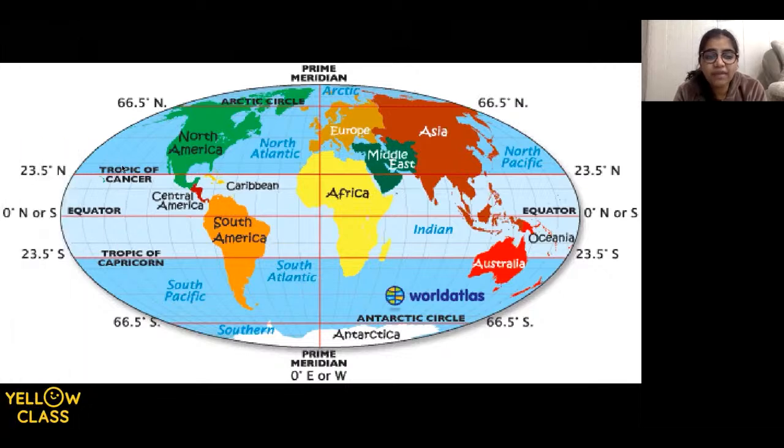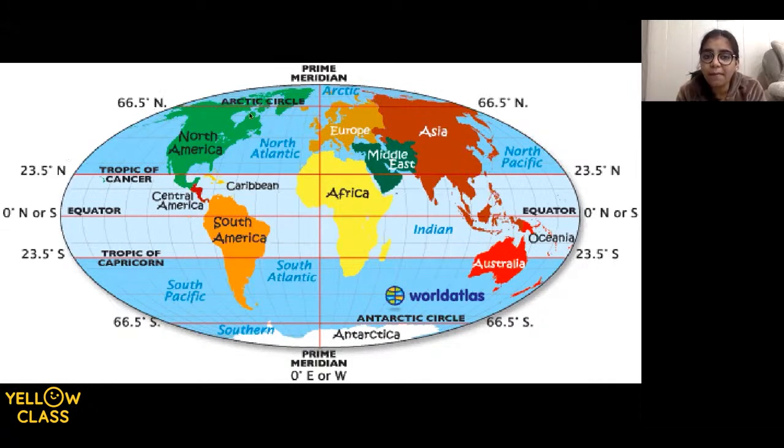And the ones which are above and below are both 23.5 degrees. Can you see this? 23.5 degrees. So the one which is above the equator is 23.5 degrees north, and the one which is below the equator is 23.5 degrees south. Okay, obviously because it is in the southern hemisphere.